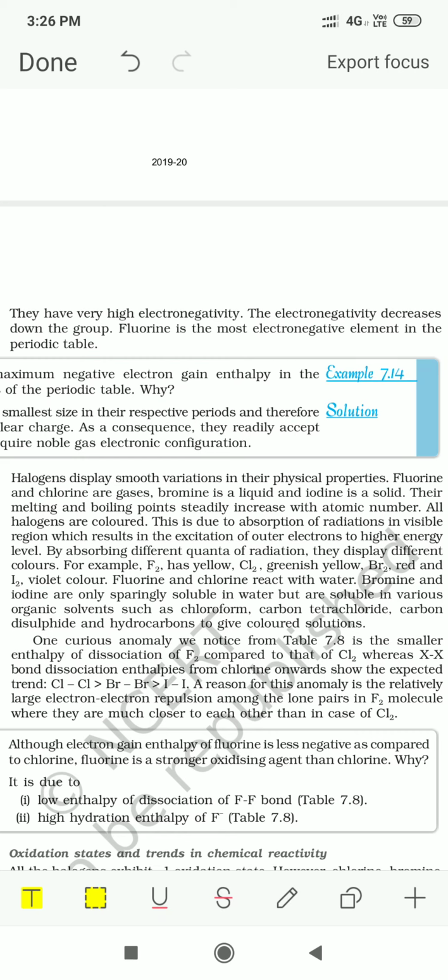So fluorine is yellow in color, whereas iodine is a large sized atom. For excitation, it requires less energy because the electron which has to be excited is present in a large atom. So those radiations are absorbed which are less energetic. So it absorbs yellow green, and therefore it appears to be violet. The complementary color is violet. That is why they give different colors.